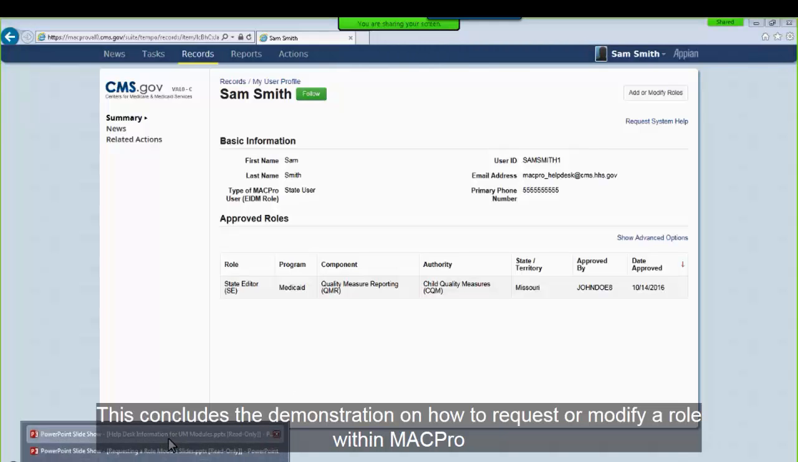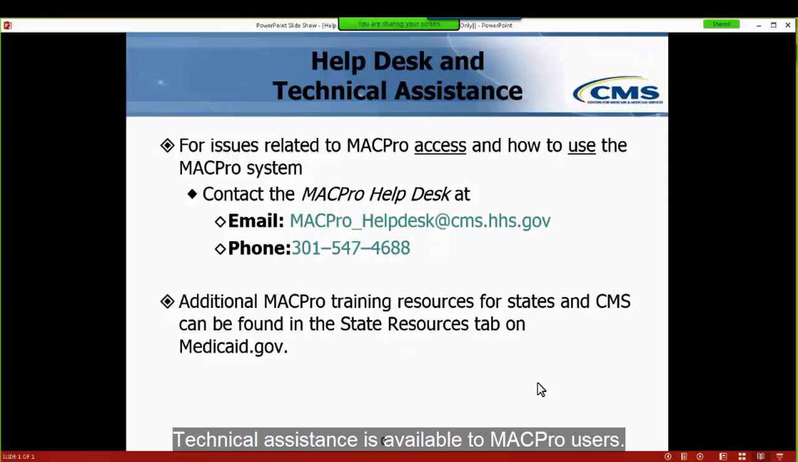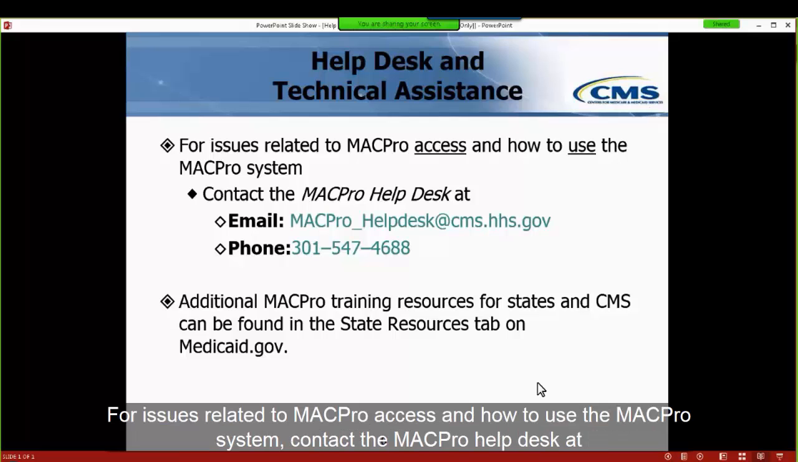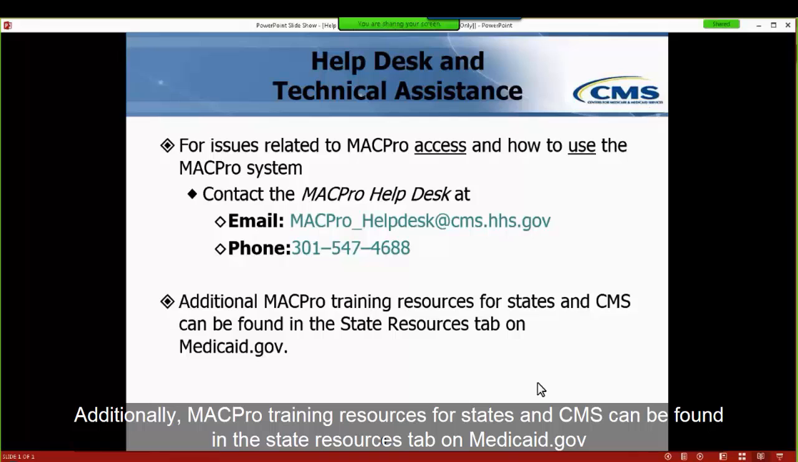This concludes the demonstration on how to request or modify a role within MACPro. Technical assistance is available to MACPro users. For issues related to MACPro access and how to use the MACPro system, contact the MACPro Help Desk at macpro_helpdesk@cms.hhs.gov or call 301-547-4688. Additionally, MACPro training resources for states and CMS can be found in the State Resources tab on Medicaid.gov.